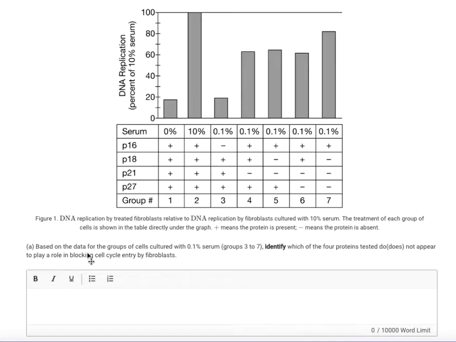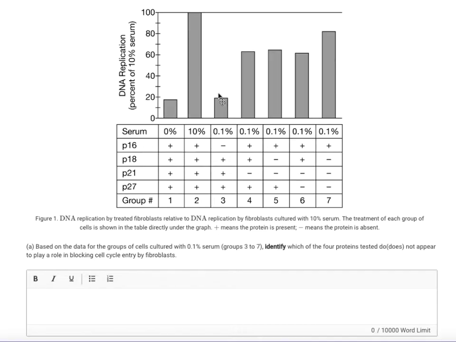Okay, so based on the data for the groups of cells cultured with 0.1% serum, so groups 3 to 7 over here, identify which of the four proteins tested do not appear to play a role in blocking cell cycle entry by fibroblasts. So really all we have to do is remember that these are inhibitors, right? So if they are present, they should be lowering the amount of DNA replication that's happening.